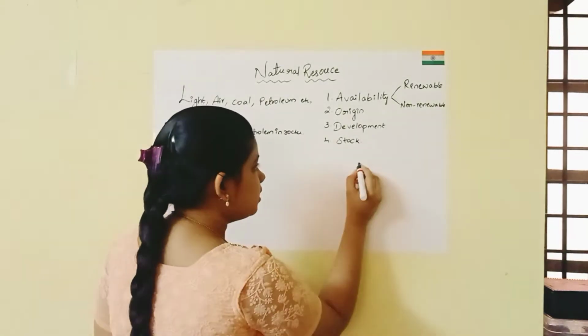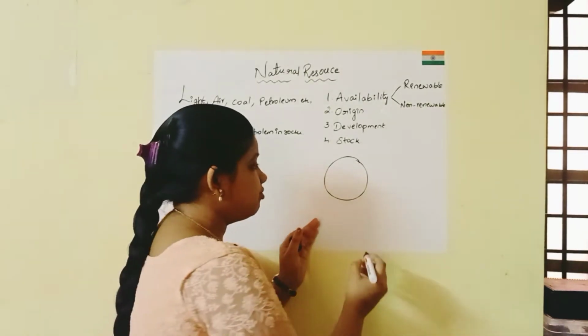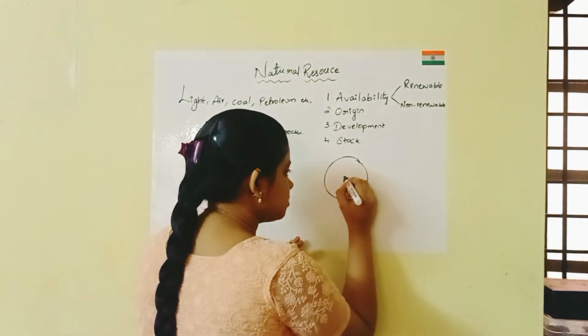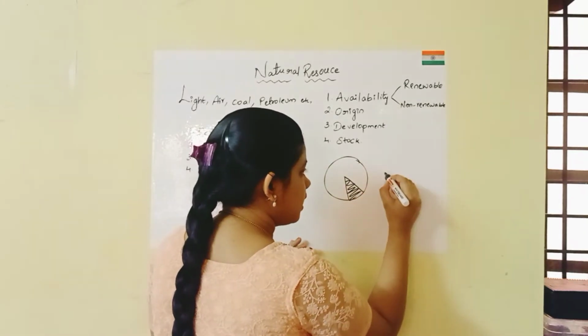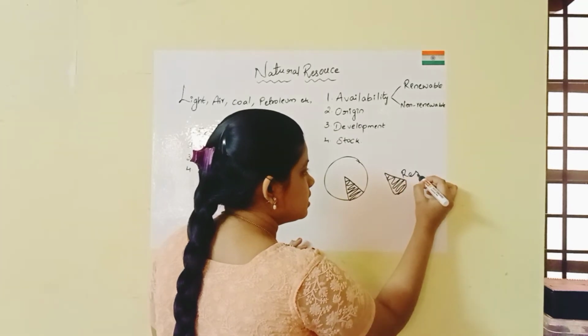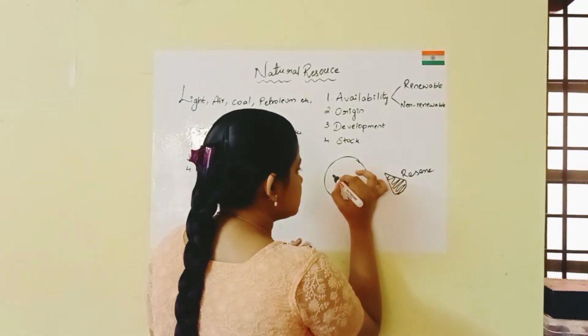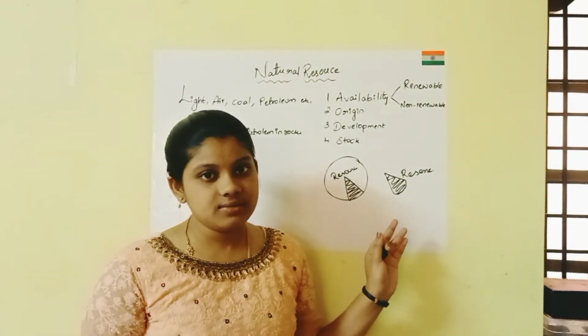For example, this is the resource and we are using it right now, but we are taking a part from it and we are reserving this part for the future. This is the reserve. This is the resource. Hope you understand what a reserve resource is.